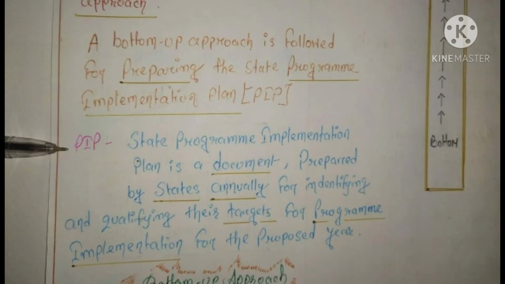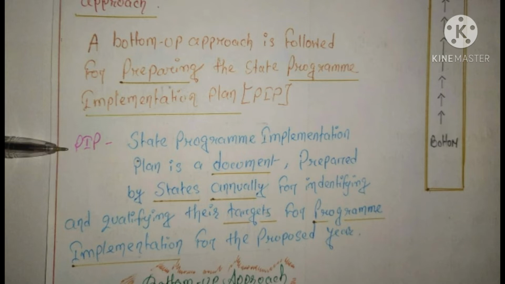Giving immunizations, providing primary healthcare services, national health programs, all these are goals, and all these goals are completed by subcenters every year. So every state presents their goals in a document every year, and that document is called the state program implementation plan.